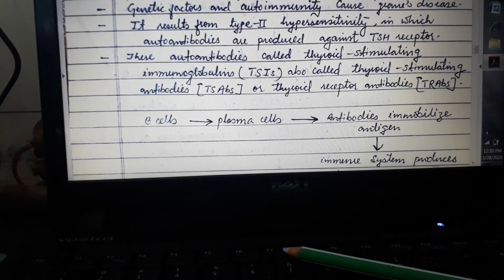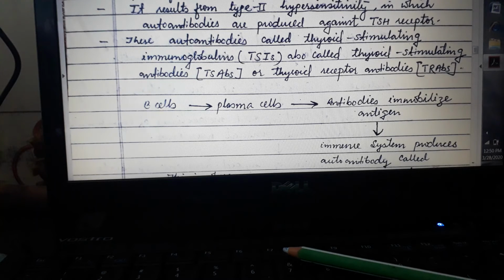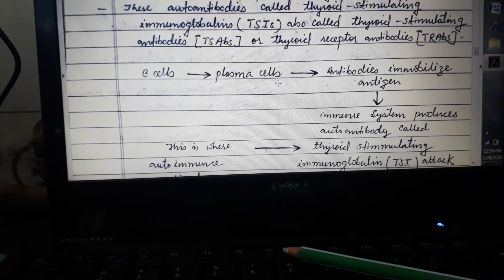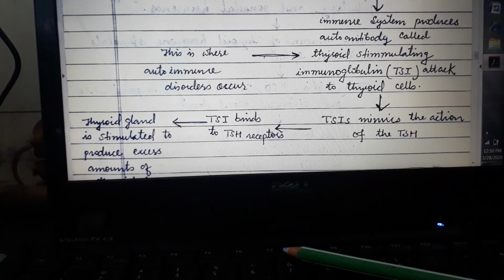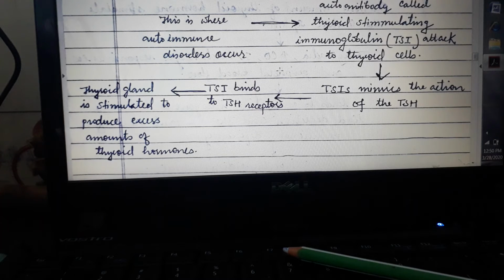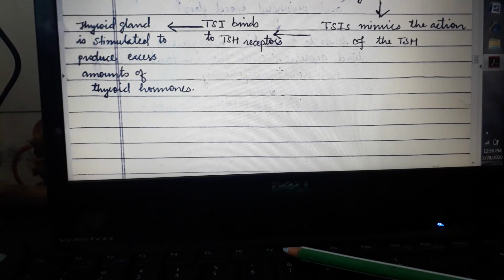It is because of the type 2 hypersensitivity reaction. Your own immune system identifies your thyroid hormone receptors as a foreign substance, produces antibodies against them, and they bind and keep stimulating the thyroid gland to produce more thyroid hormones, which leads to Graves' disease. And we know that Graves' disease leads to hyperthyroidism.